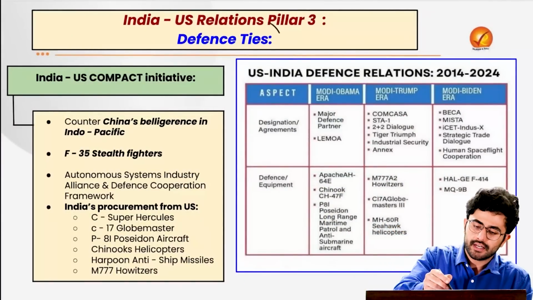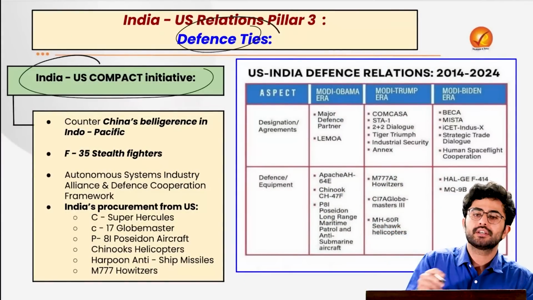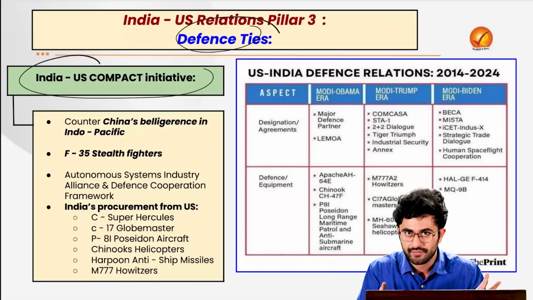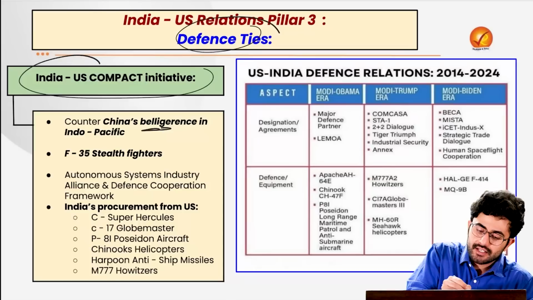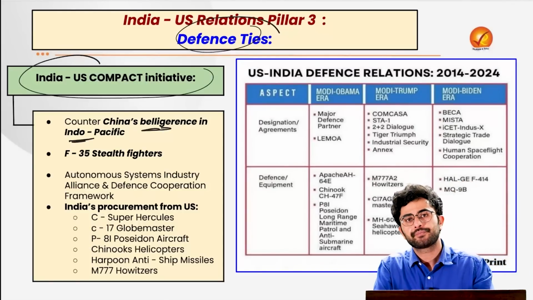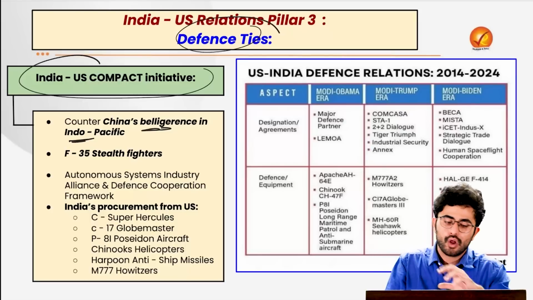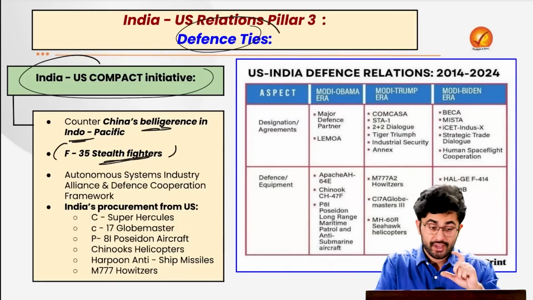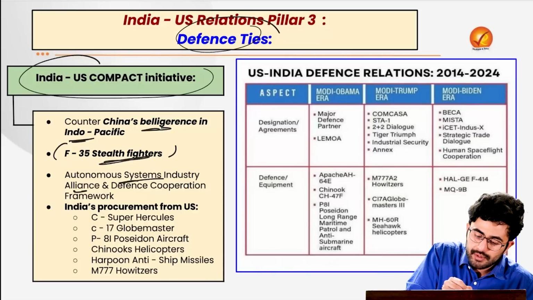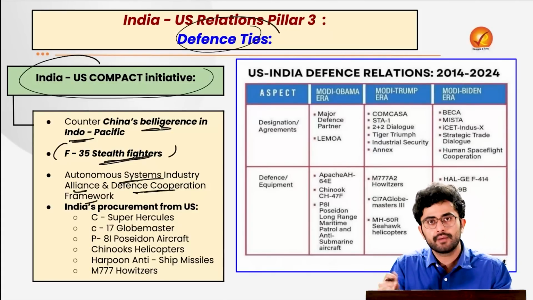Then in the defense sector, we have come up with the USA what is called the COMPACT initiative, where obviously the major idea is what? To counter China's belligerence in the Indo-Pacific. Under this COMPACT initiative, we are also now going to procure F-35 stealth fighters from USA, where we have also signed an Autonomous Systems Industry Alliance and Defense Cooperation Framework.